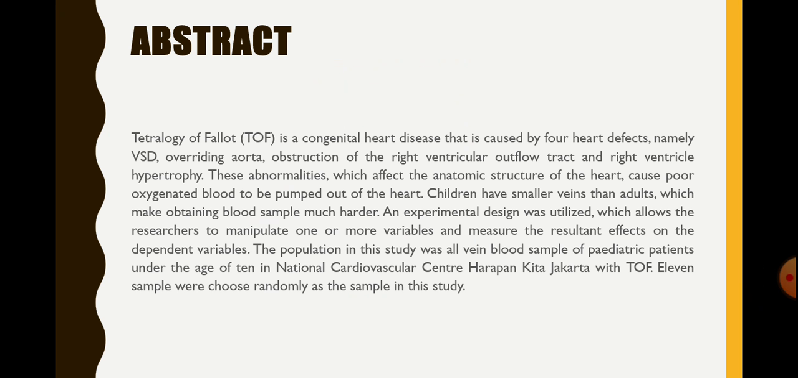Here is the abstract. Tetralogy of Fallot, or TOF, is a congenital heart disease that is caused by four heart defects, namely VSD, overriding aorta, obstruction of the right ventricular outflow tract, and right ventricular hypertrophy. This abnormality, which affects the anatomic structure of the heart, causes poorly oxygenated blood to be pumped out of the heart. Children have smaller veins than adults, which makes obtaining blood samples much harder.